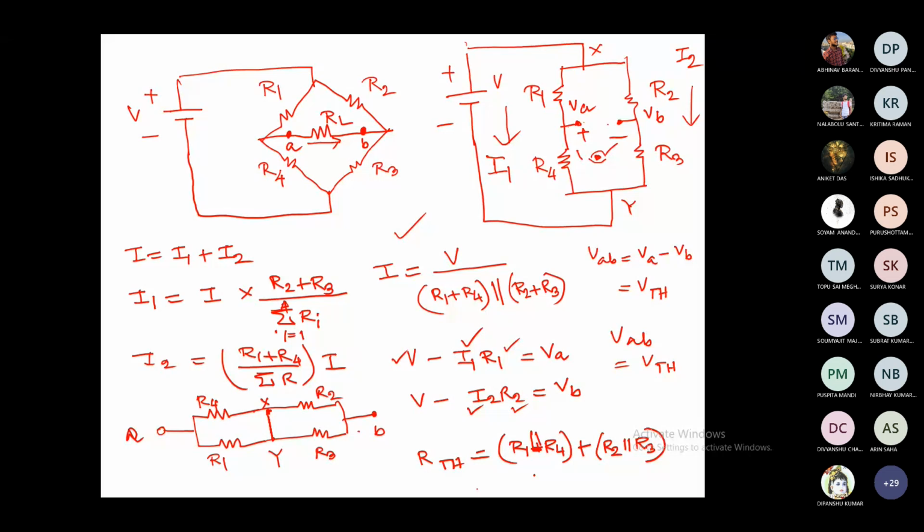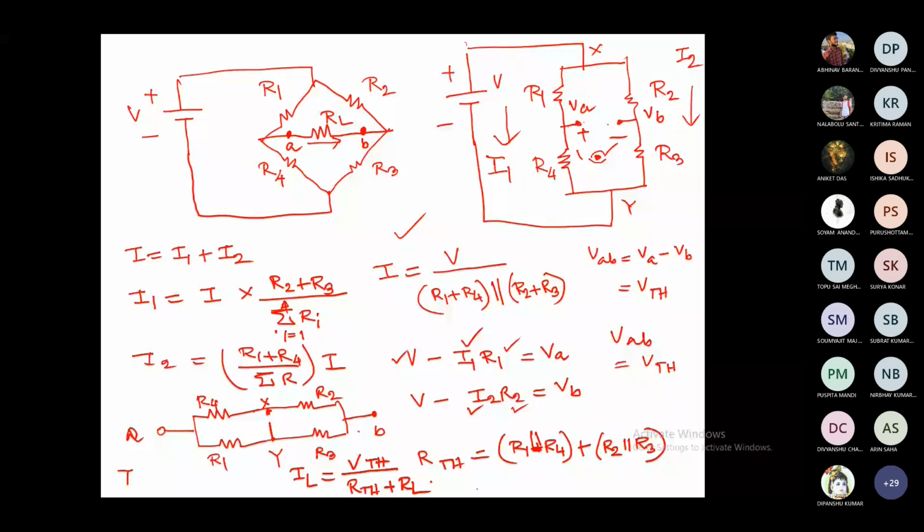Once you have found out your VTH and RTH, you can find out your IL as VTH divided by RTH plus RL. So your work is done. Your calculation is complete. So this is the Thevenin theorem. Are you okay with this? Any doubt?